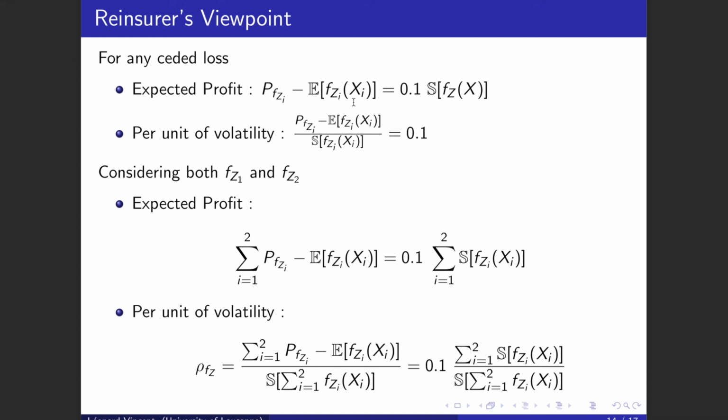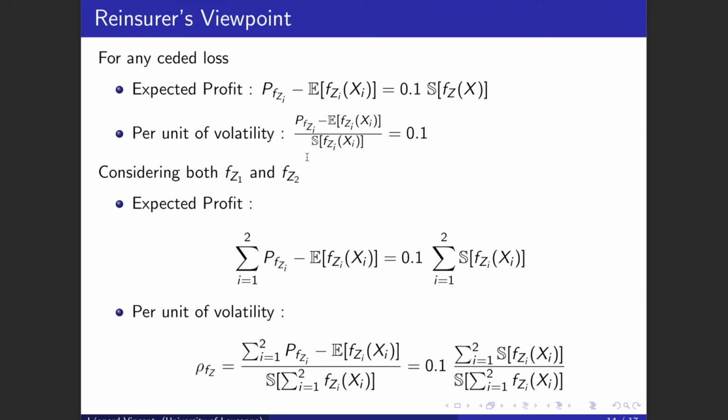So for one reinsurance treaty, the expected profit of the reinsurer is the reinsurance premium minus the expected ceded loss. And if we normalize this taking into account the volatility, then it's simply 10%. And you can see this as some kind of a Sharpe ratio. Okay, so that means that the expected profit of the reinsurer relative to the standard deviation is 10% for any standard or indexed reinsurance treaty. And this is for one reinsurance treaty.